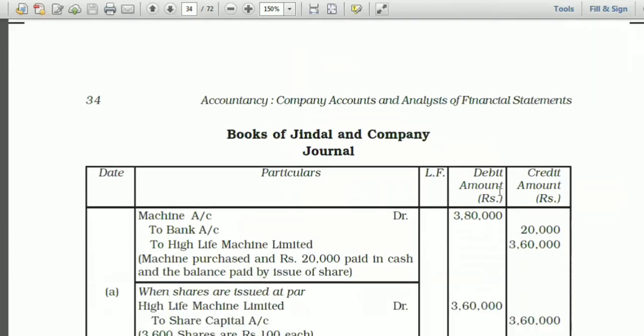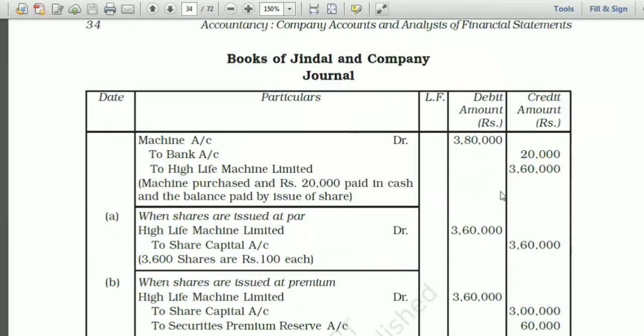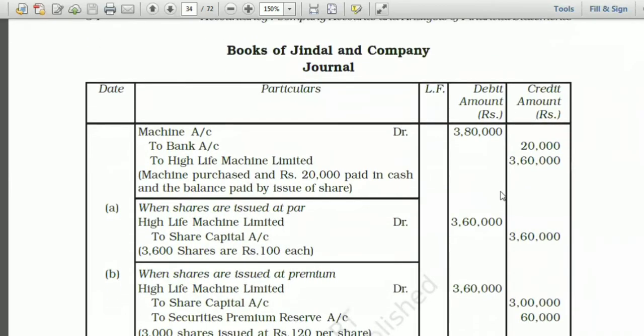So we are writing in the books of Jindal and Company journal. First entry would be for the purchase of asset. Here we have purchased a machine. So your entry would be machine account debit 3,80,000. Immediately we have paid 20,000, so to bank 20,000 and the remaining amount will go to vendor.